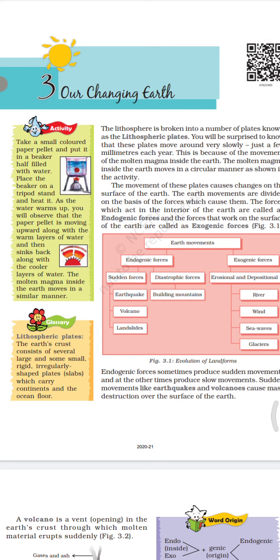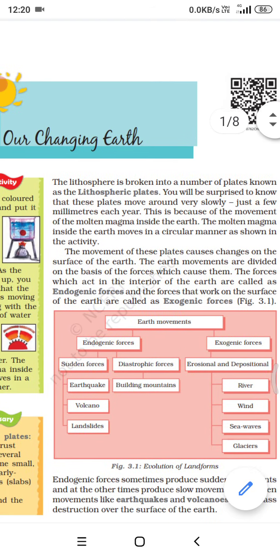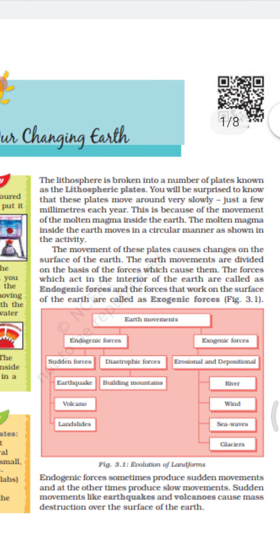In the previous chapter also, we have discussed about our earth and discussed that it keeps on changing. There are various forces that act upon earth's surface, and some of the forces act in the interior of the earth. So what changes happen due to these forces we will discuss in the chapter. So let's start. The lithosphere is broken into a number of plates known as the lithospheric plates.